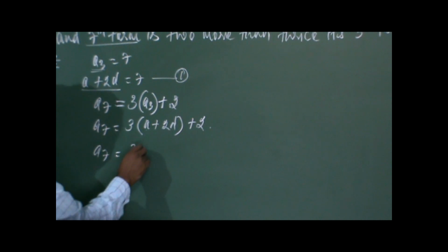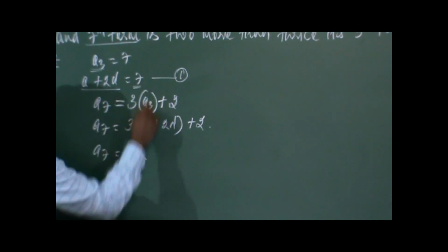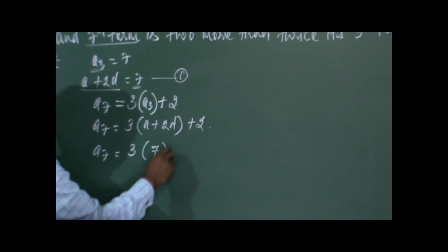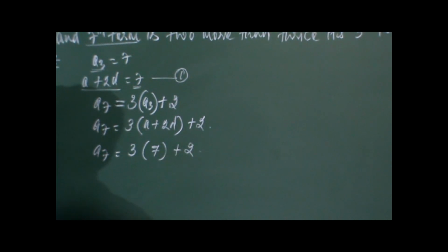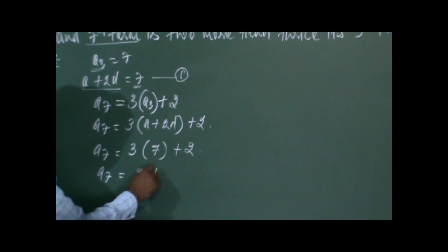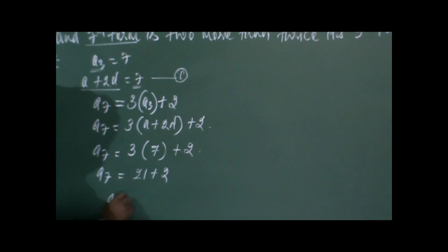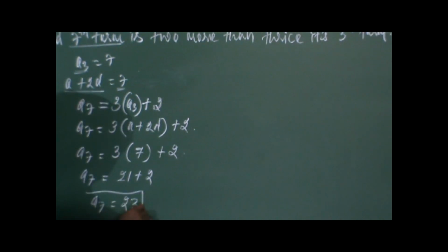So A7 is equal to 3 into A plus 2D, whose value is 7, plus 2. So A7 is equal to 3 7s are 21 plus 2. So that comes A7 is equal to 23. So A7 is 23 and A3 is 7. So now we have two different terms in that AP.